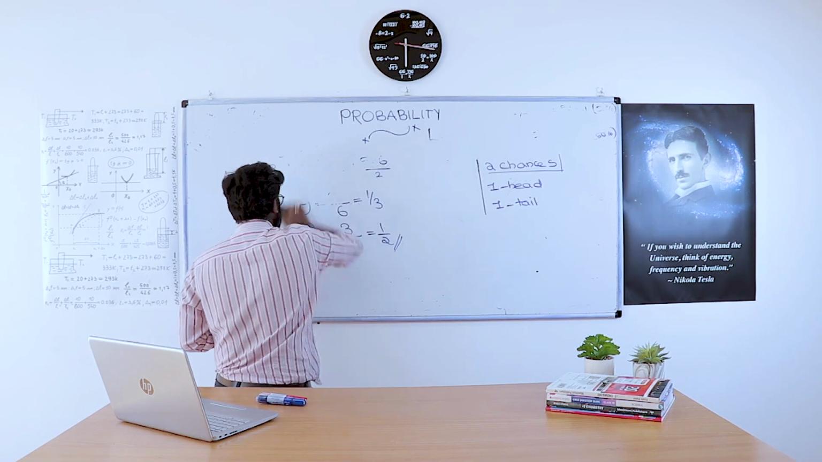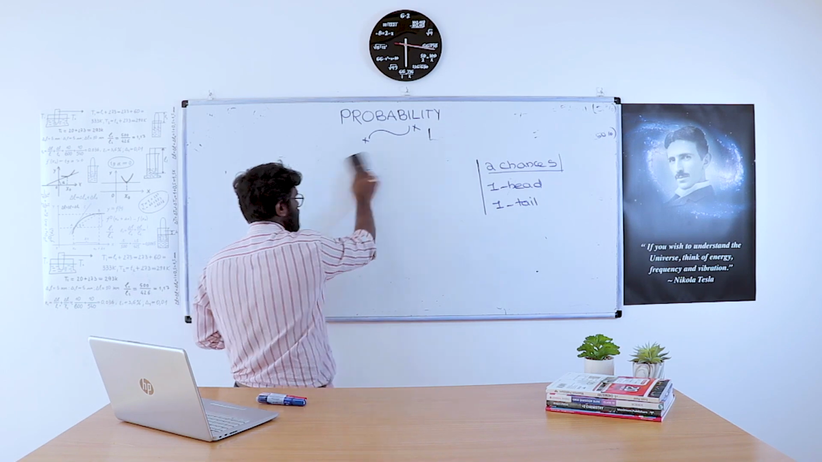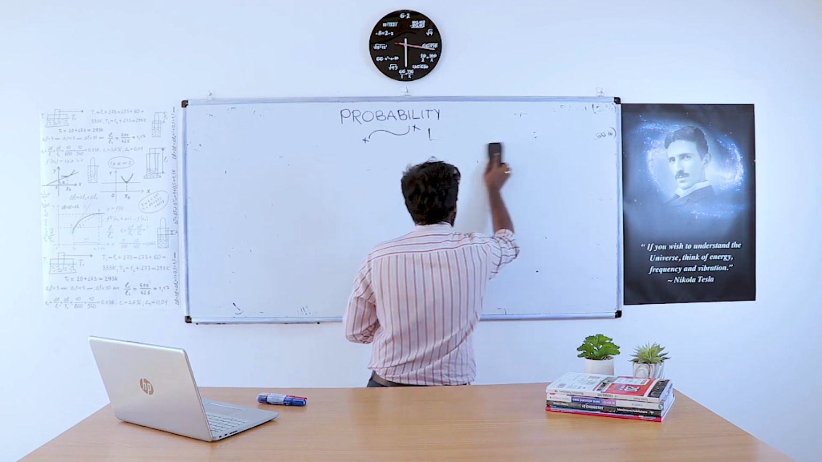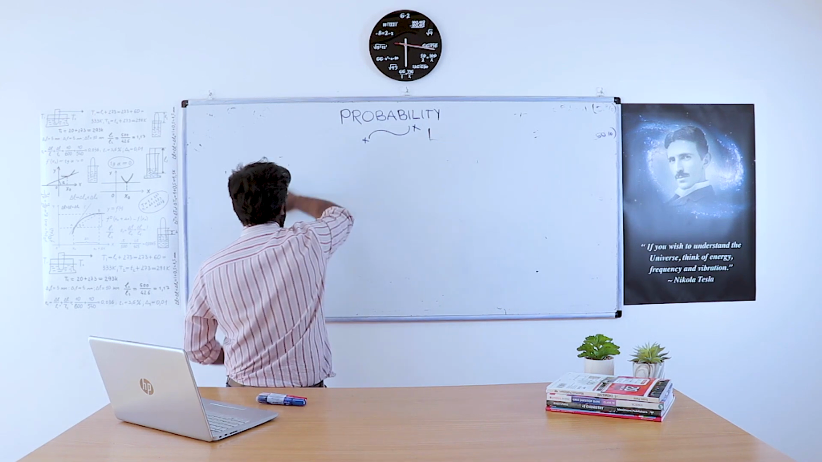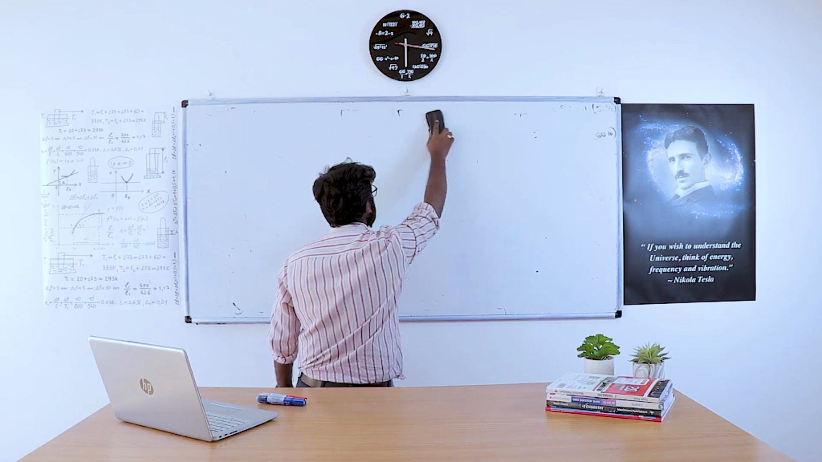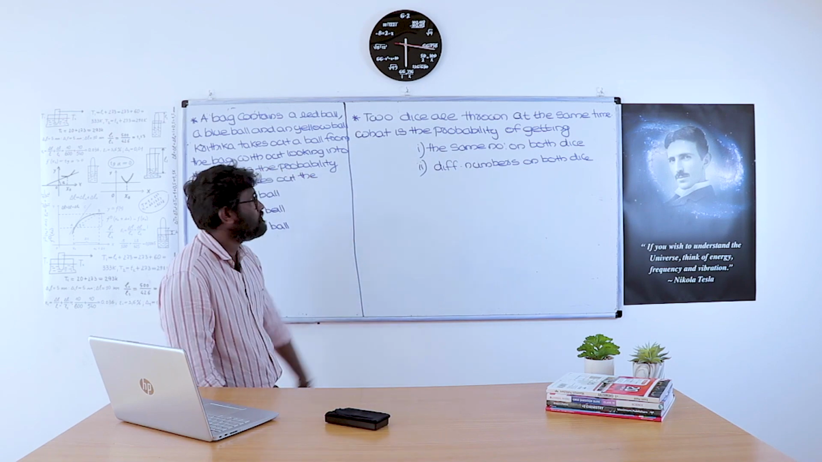So that's the method to find probability, and right now we want to discuss some problems regarding probability. Then it will be very clear how probability problems are solved. Now moving to the problems.